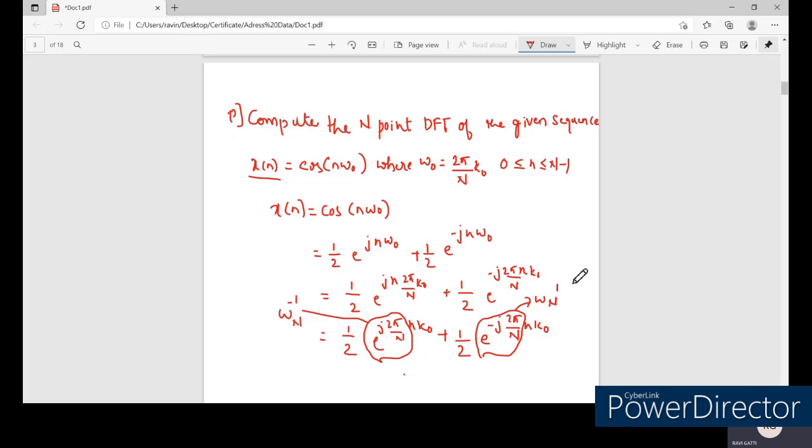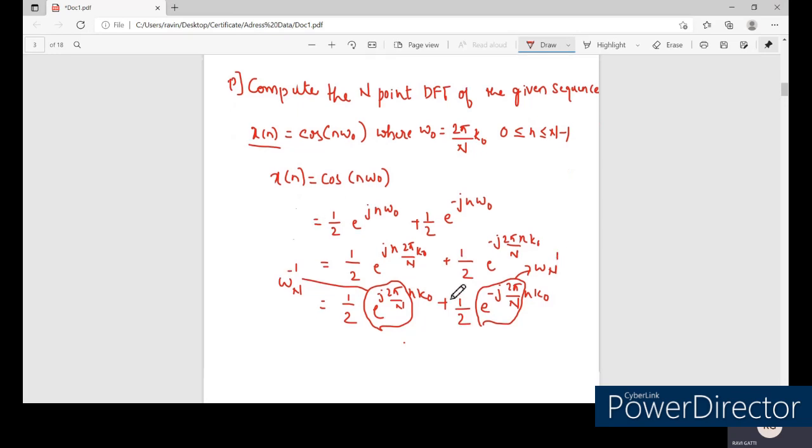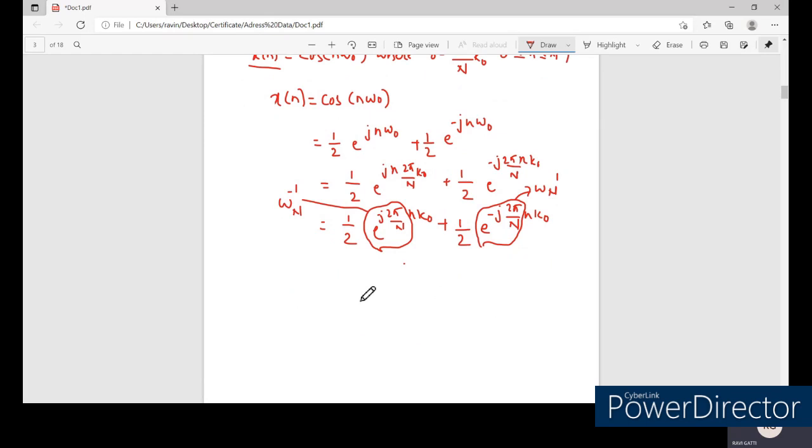Therefore we can write this as 1 by 2 omega N to the power of minus k naught n, plus 1 by 2 omega N to the power of k naught n. So this is our x of n.